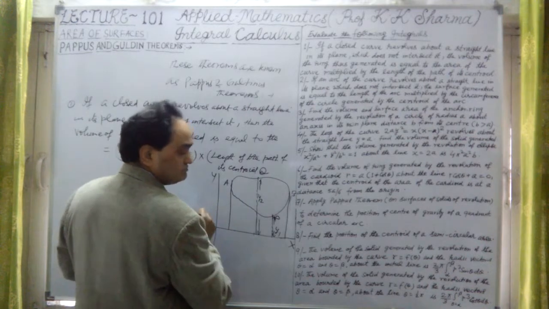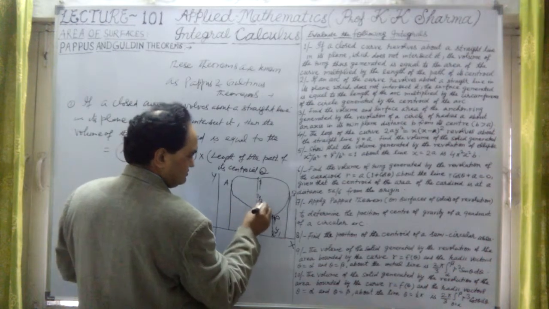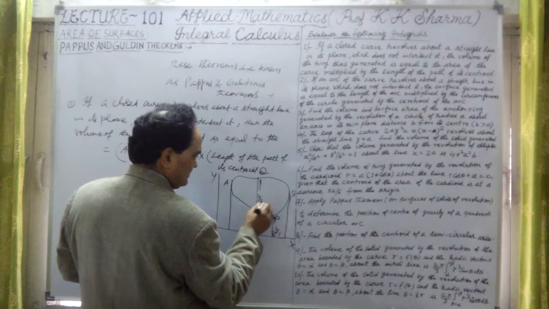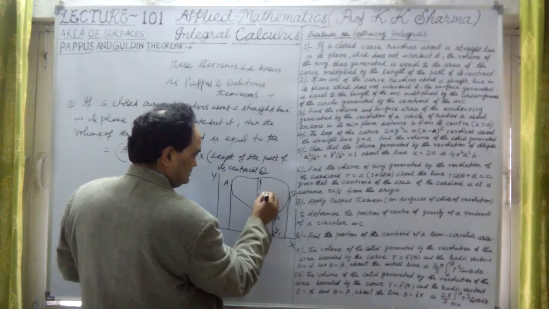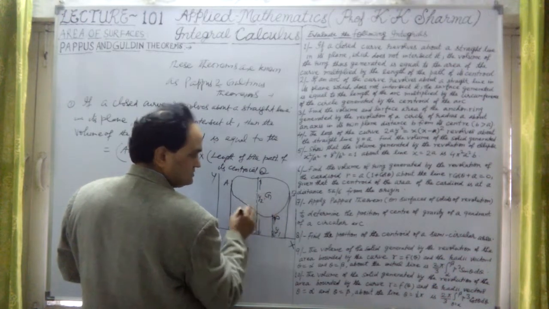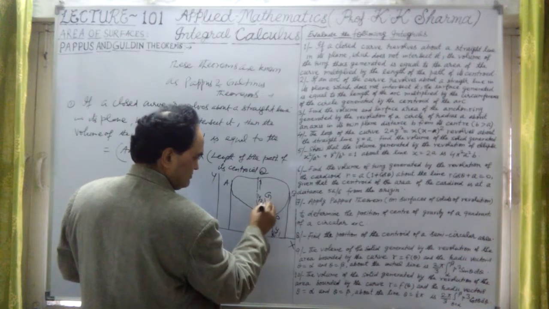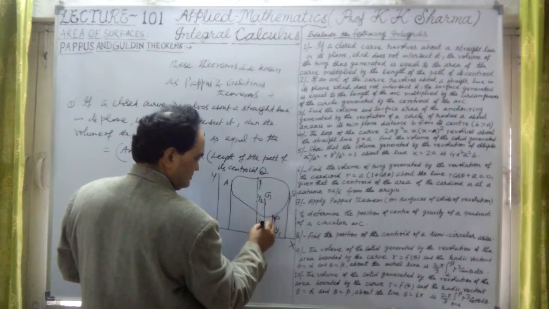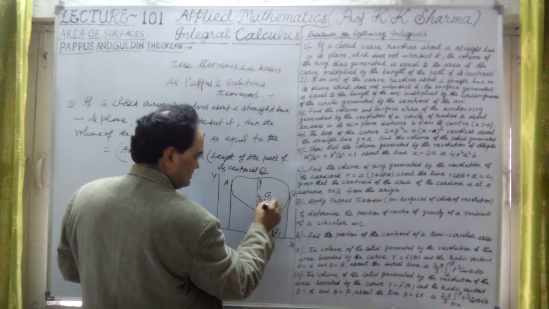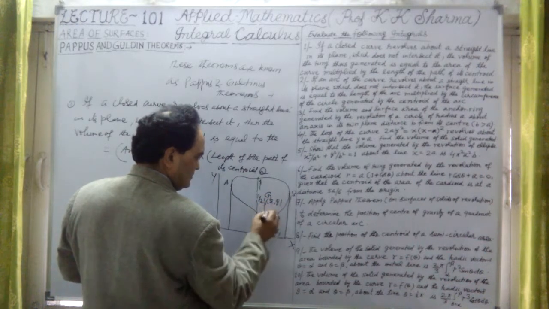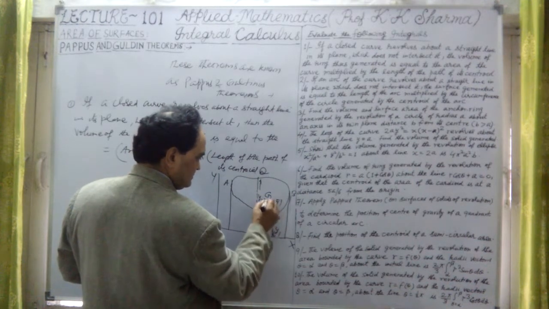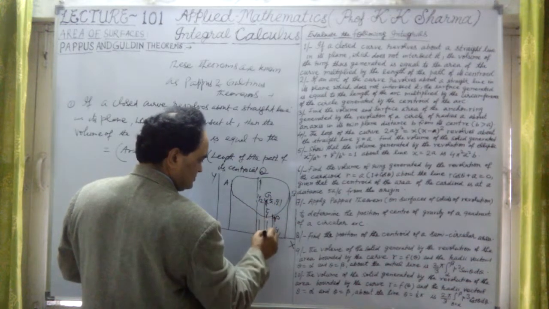Now if I take the centroid of this curve, G is the center of gravity, and if I draw a perpendicular from this, this is x bar, y bar. So this height is y bar, the y coordinate.